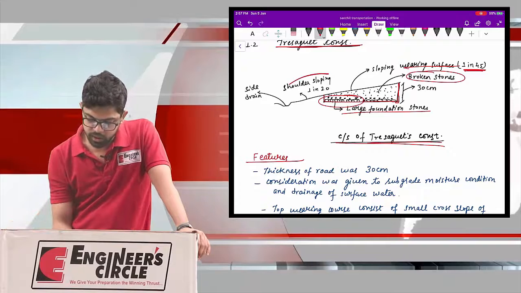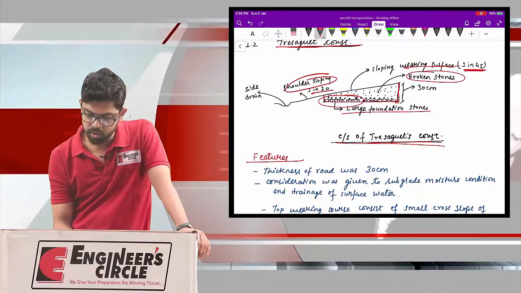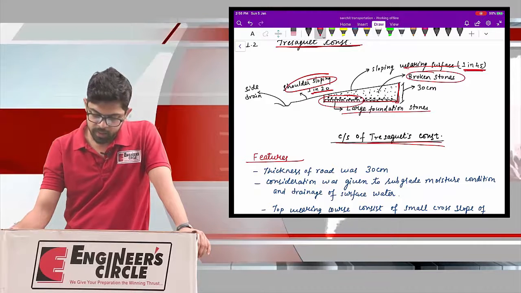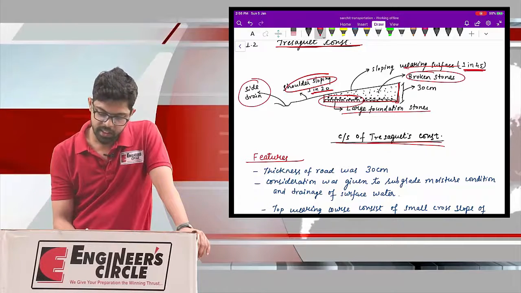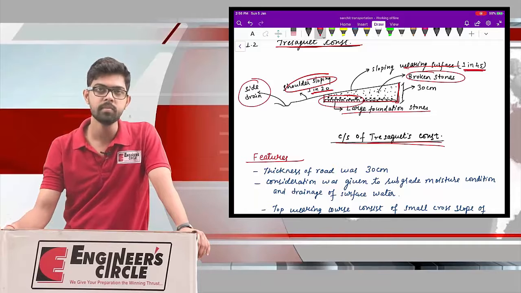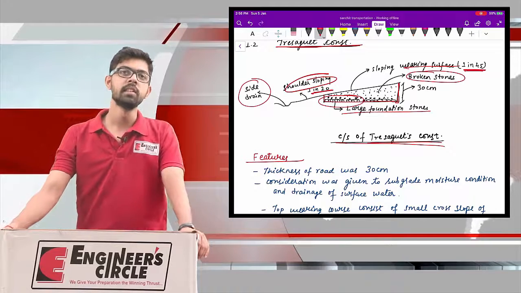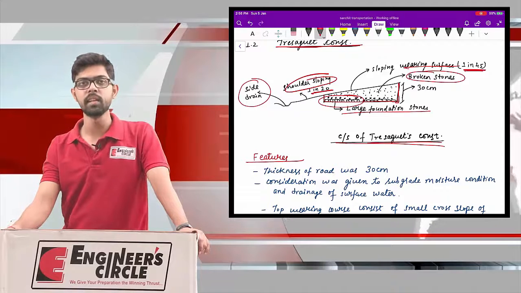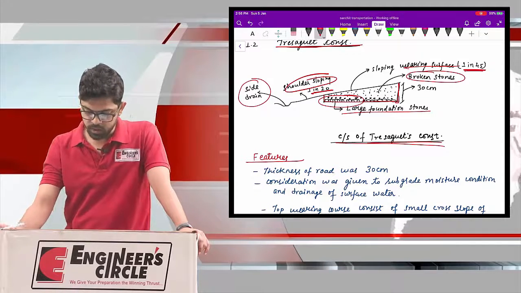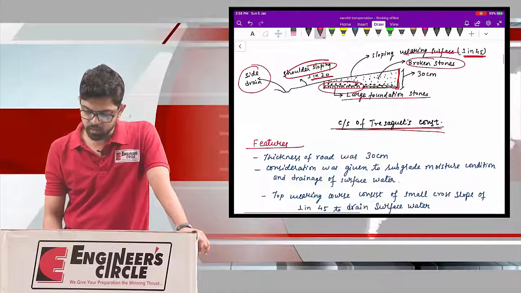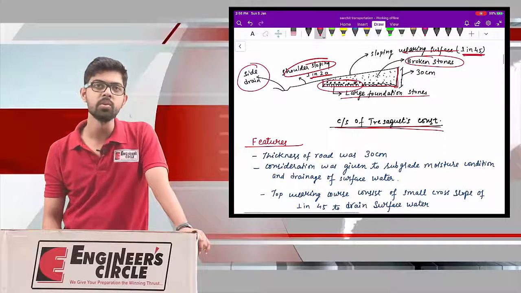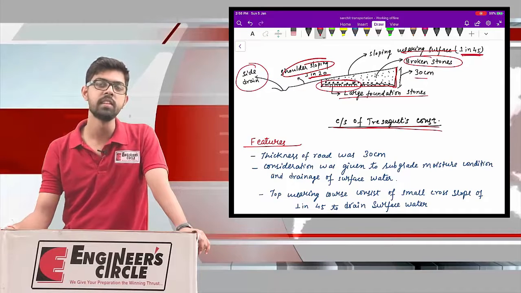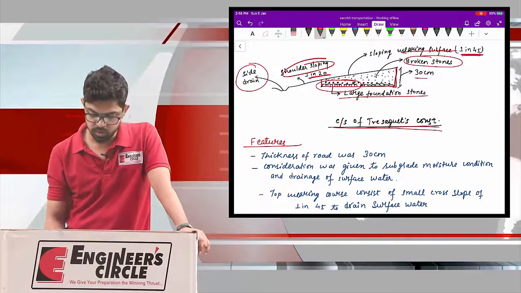And thereafter they provided the shoulder, and the sloping of the shoulder is somewhat different, that is 1 in 20. Thereafter they provided the side drain for removing the rainwater collected. The thickness varied between 15 to 30 centimeters, so the thickness was also considerably reduced as compared to the Roman roads.